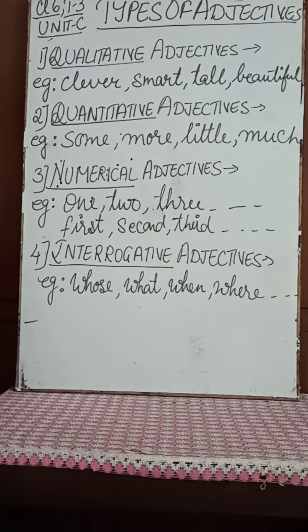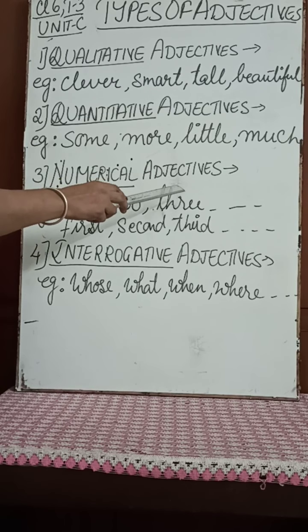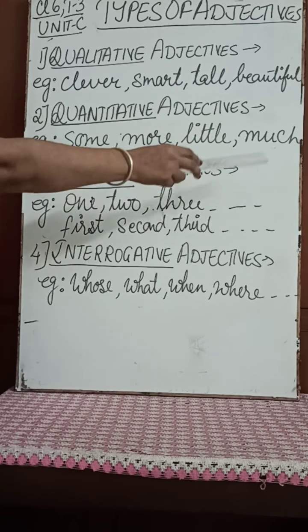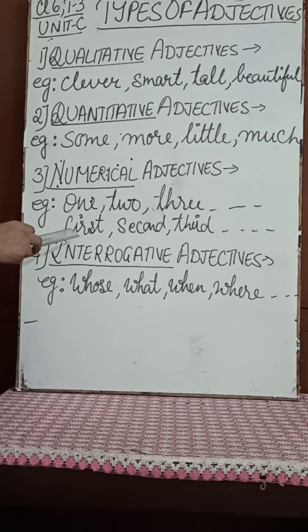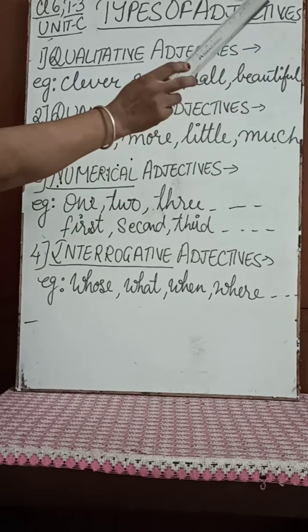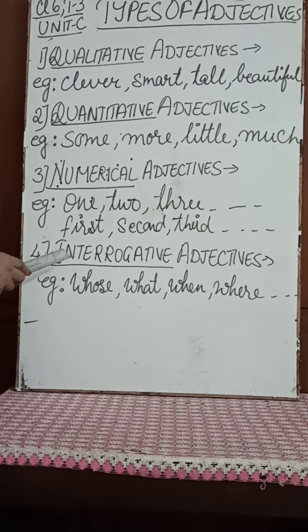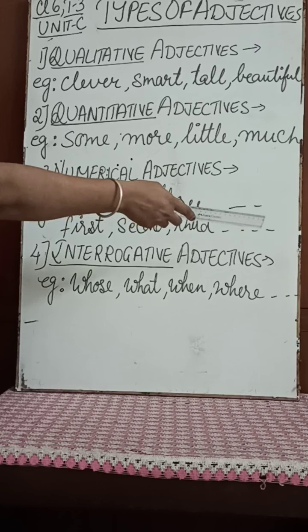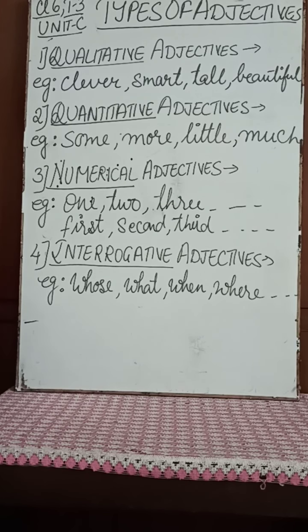Numerical adjectives express numbers or sequence, like 1, 2, 3 and first, second, third. Interrogative adjectives are the questioning words, like whose, what, when, where, how.